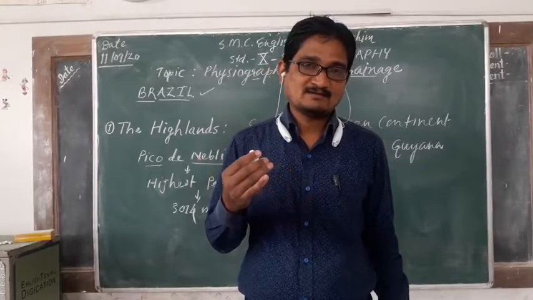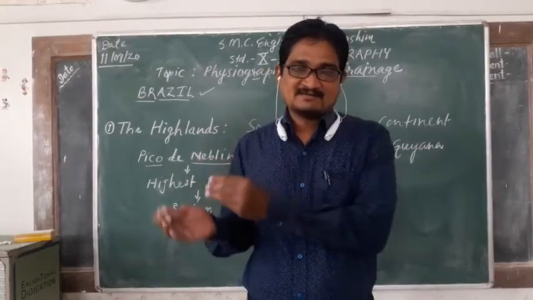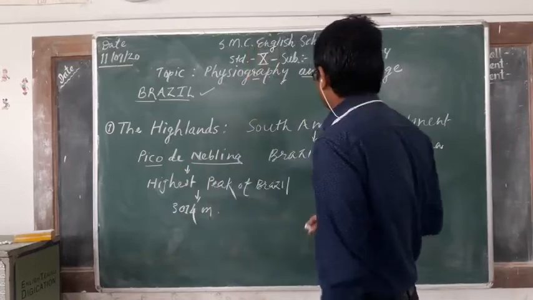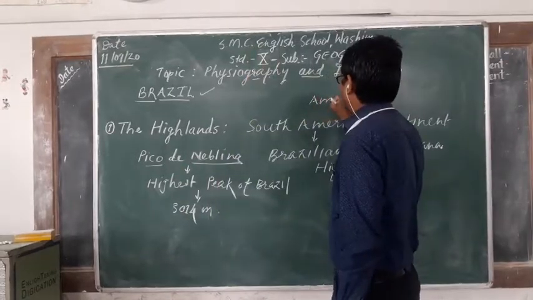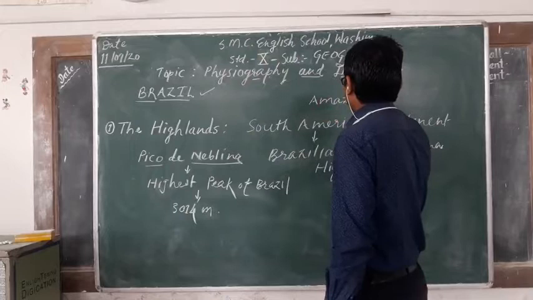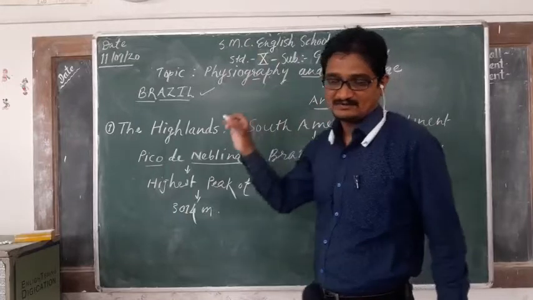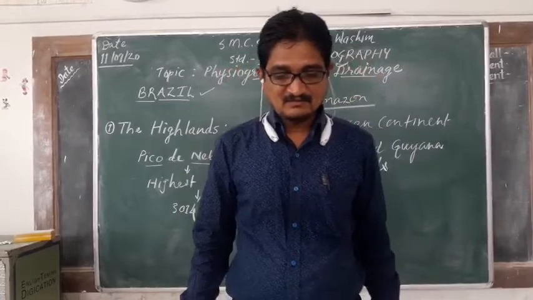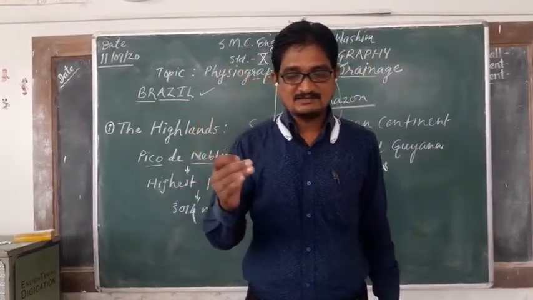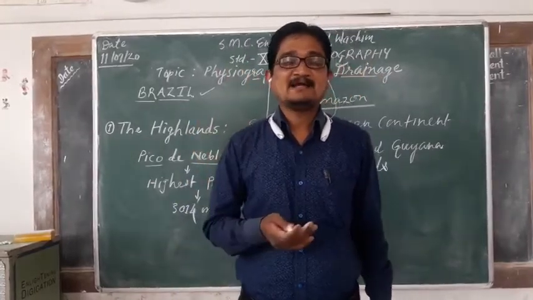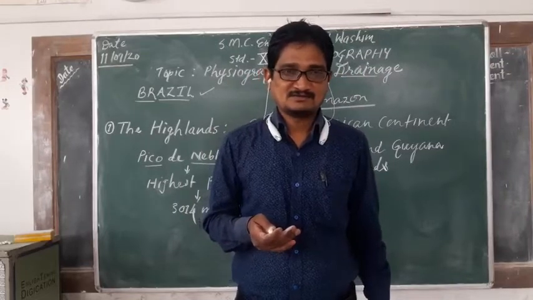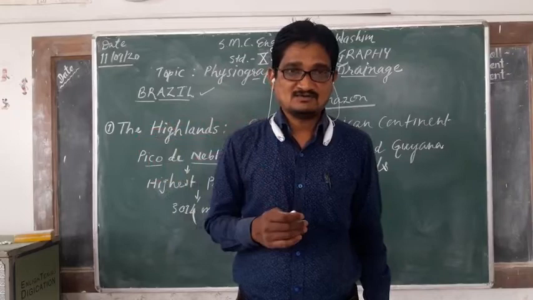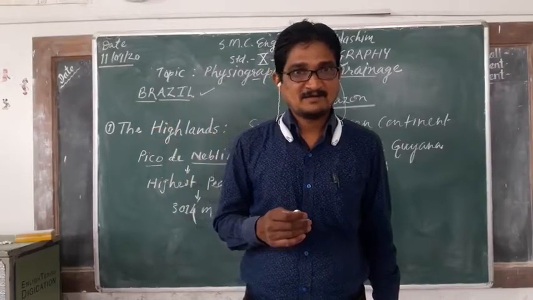Whatever sub-rivers, tributaries are flowing of the Amazon river, all these tributaries flowing through this region make rapids and waterfalls. They are forming rapids and waterfalls. They produce them.